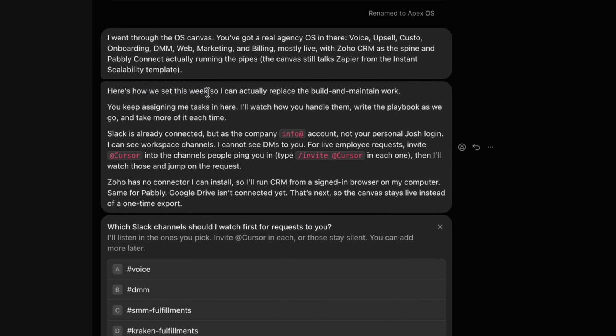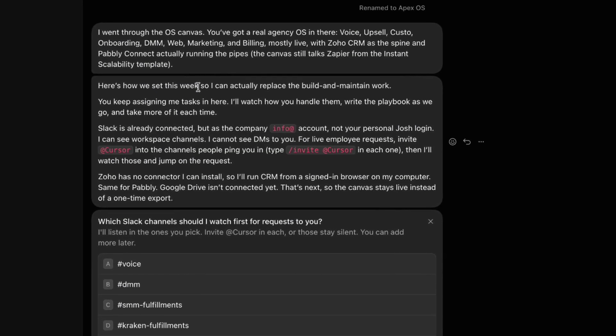It also flags its own limits without being asked. It's on the company login, not mine, so it can't see my DMs.